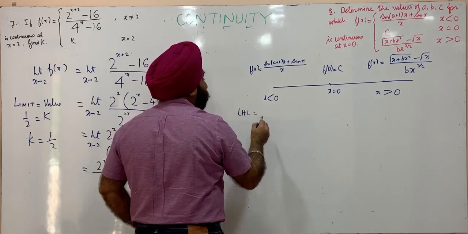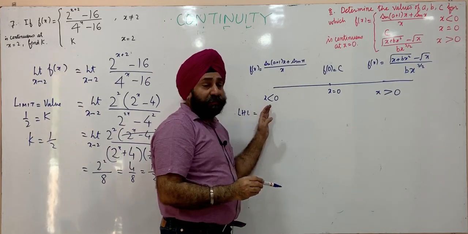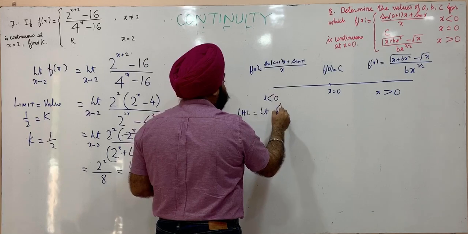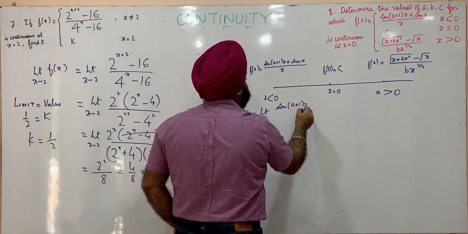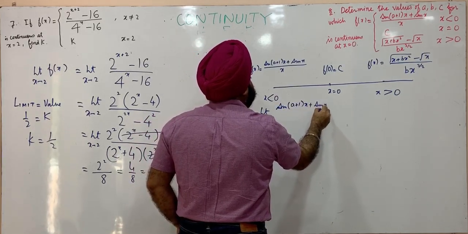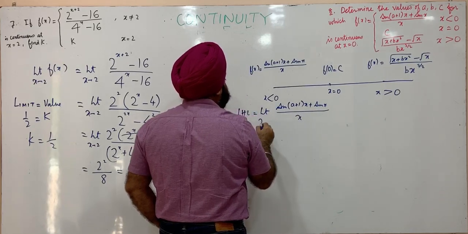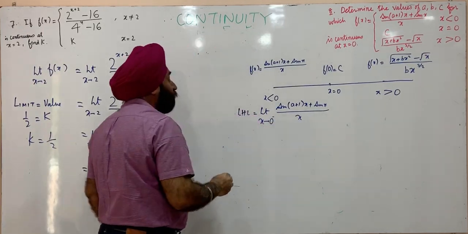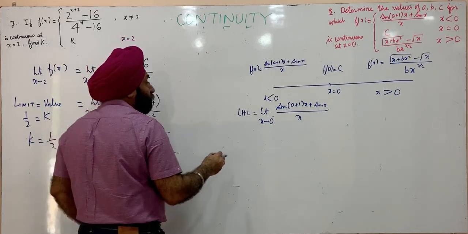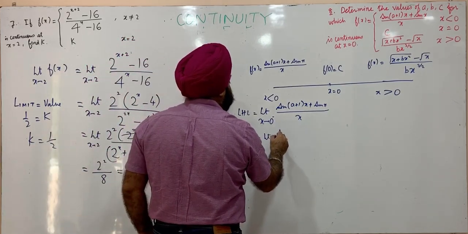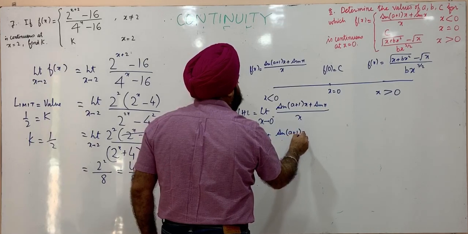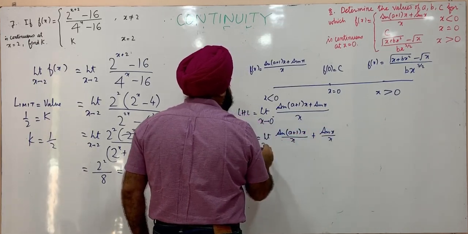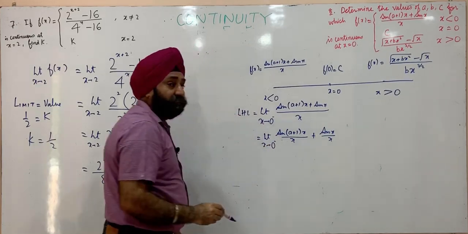Left hand limit: this part is to the left of 0, so we find out the left hand limit. It's the limit of the function (sin((a+1)x) + sin x) upon x as x approaches 0 minus. This can be written as limit of sin((a+1)x) upon x plus sin x upon x as x approaches 0 minus.